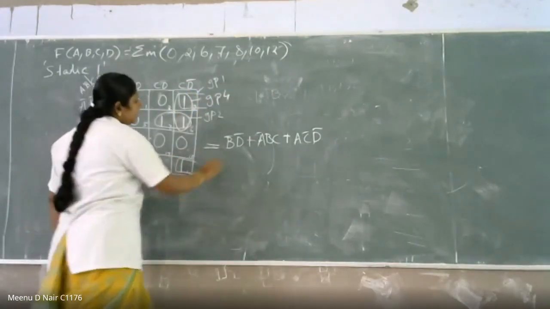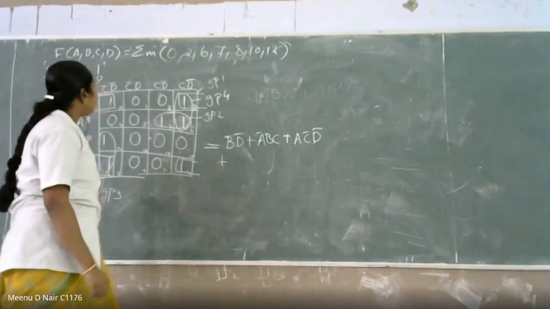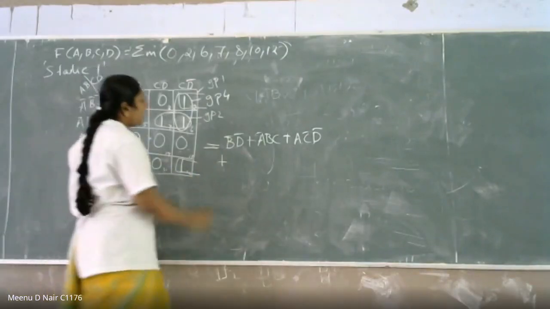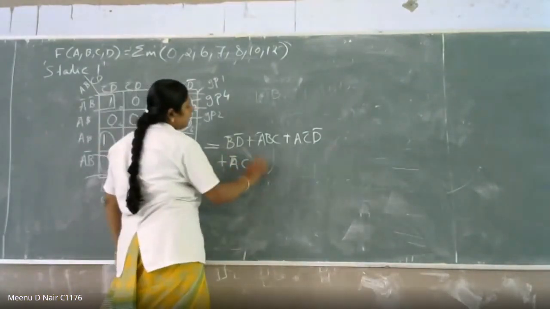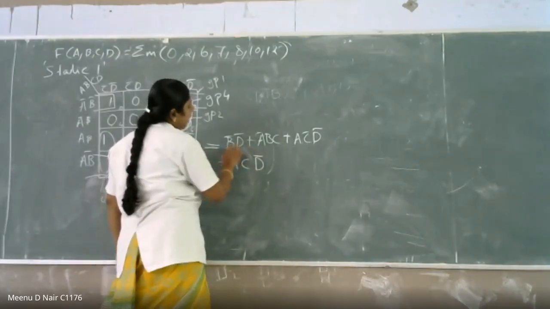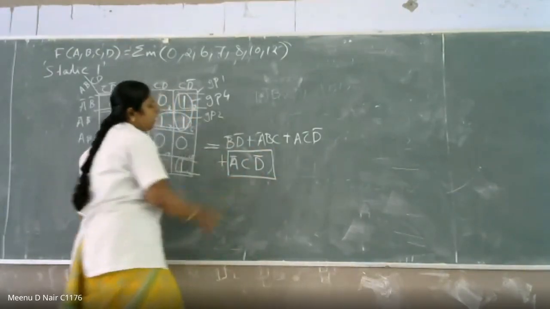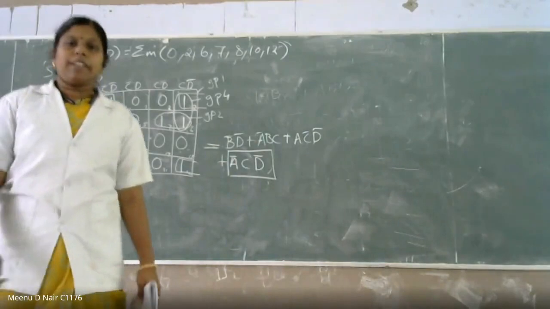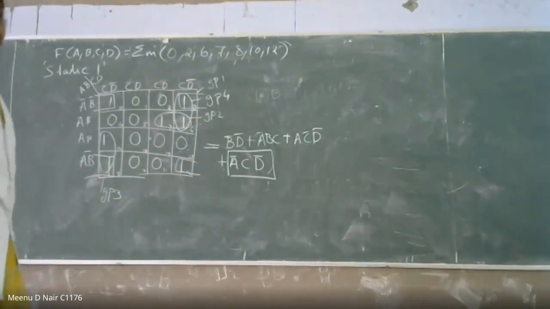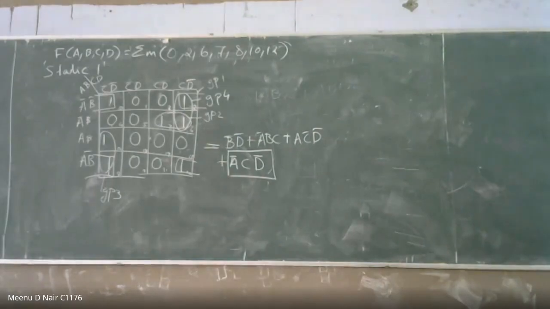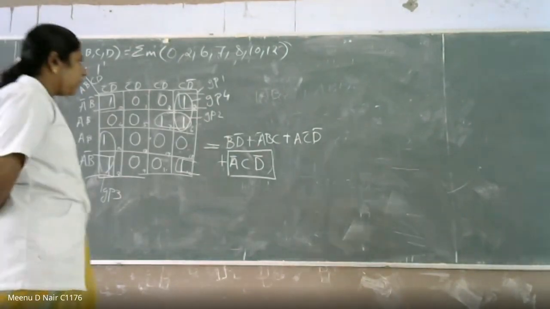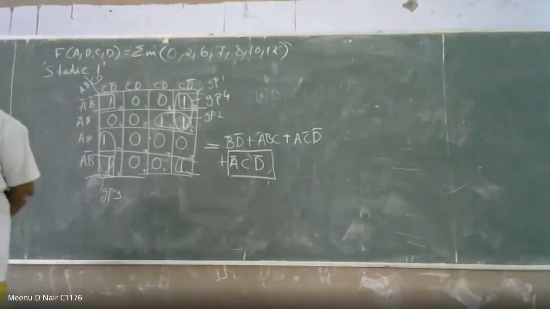So what is the answer? Group number 4 is nothing but A bar C D bar. This is the additional term you require for the hazard-free circuit. Is that okay? This is the only term required for the hazard-free circuit. Then you have to draw the circuit diagram. That is the second step that you have to do by yourself.